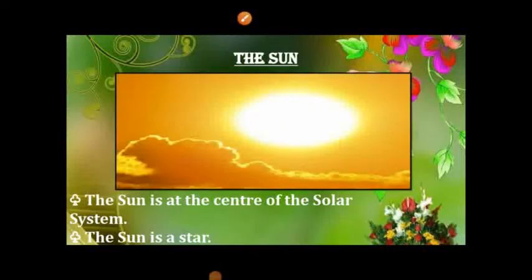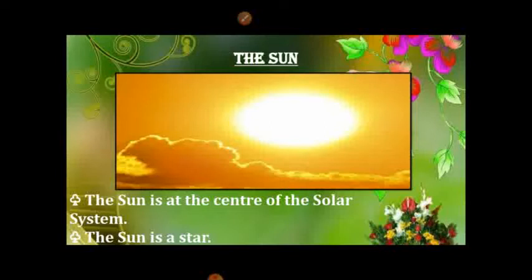The sun. The sun is at the center of the solar system. Each member of the solar system revolves around the sun. The sun is so huge that it accounts for 99.8% of the entire mass of the solar system. The sun is made up of extremely hot gases like hydrogen and helium. The sun is a star.